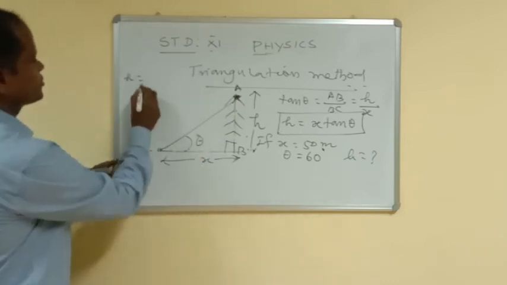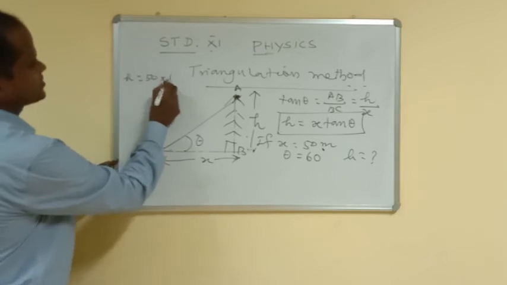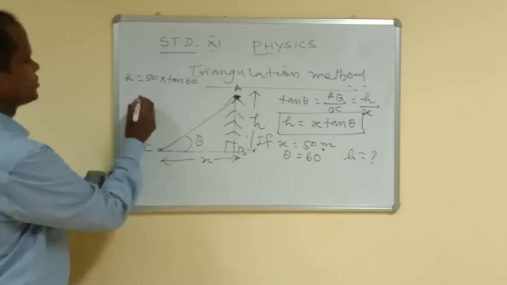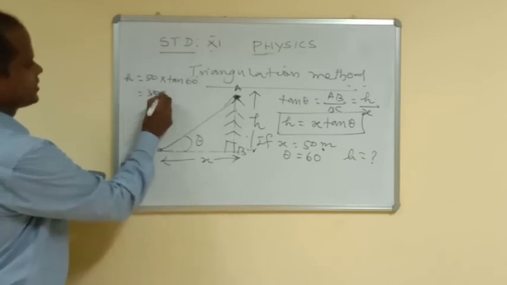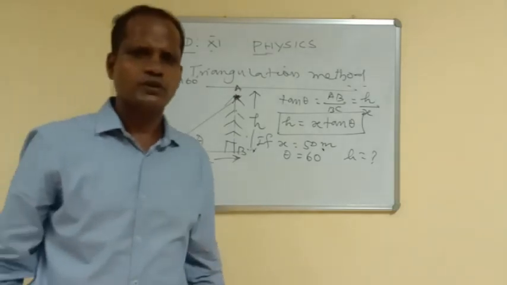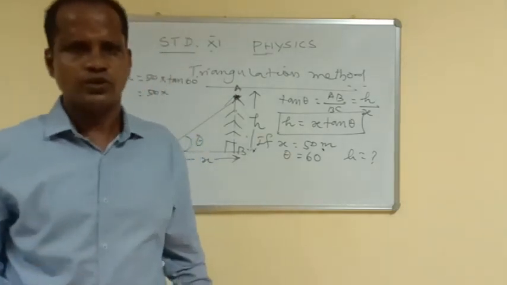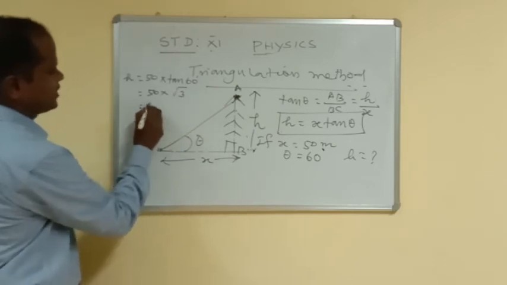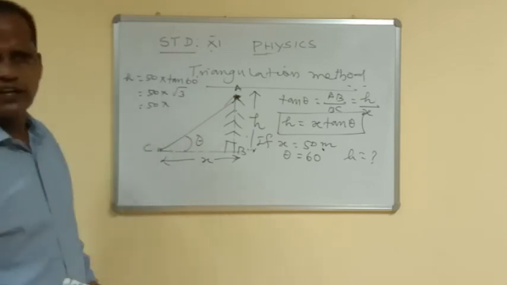What's the x value? 50. Theta value is 60 degree. Then 50 into tan 60. What's the tan 60 value? Root 3. So 50 into root 3.